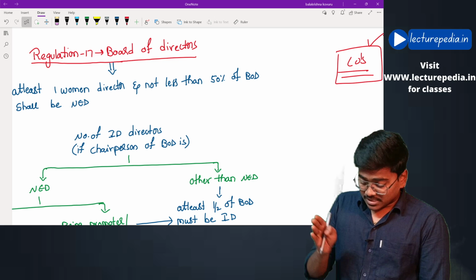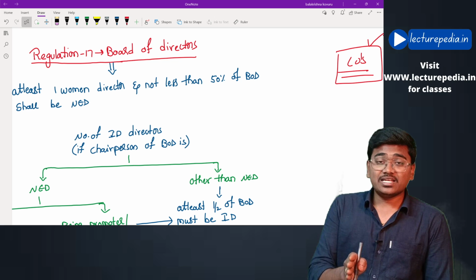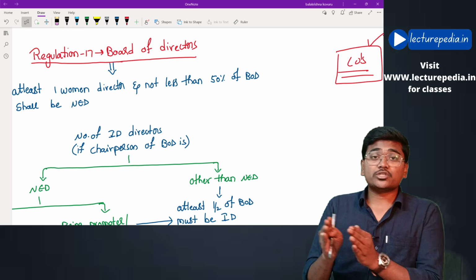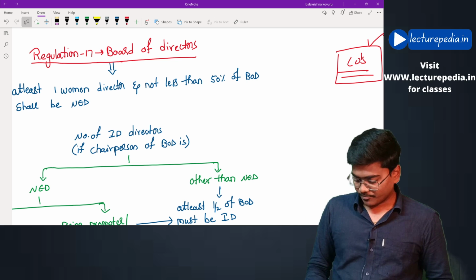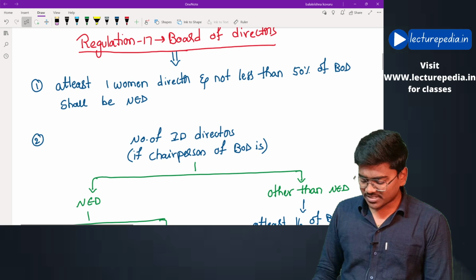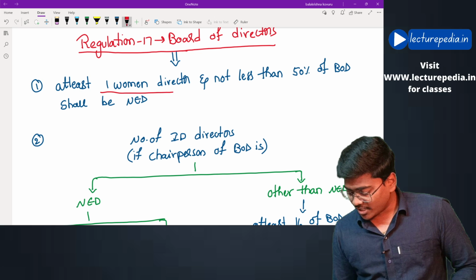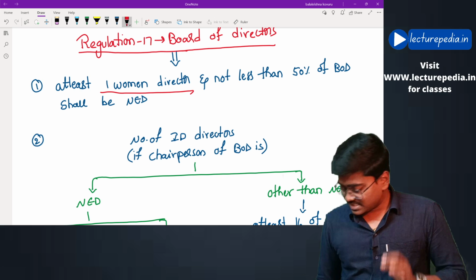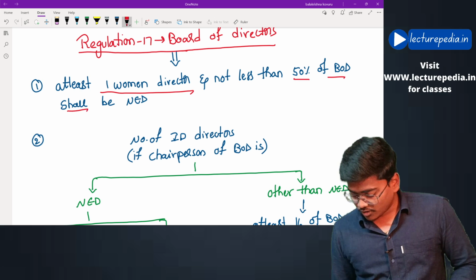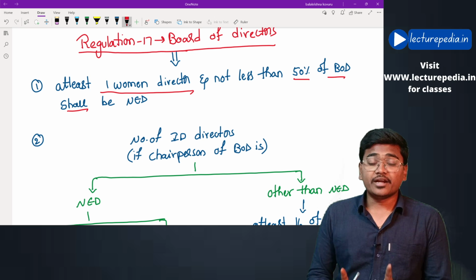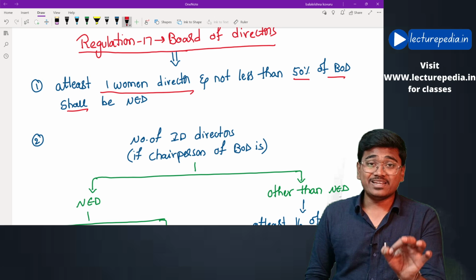Okay, the regulations specified in LODR regulations are in addition to the requirements of Companies Act. Hope that is clear. Now we'll see the first requirement: every listed company must have at least one woman director, and not less than 50% of the board of directors shall be non-executive directors. This is the first requirement relating to the board of directors of a listed company.